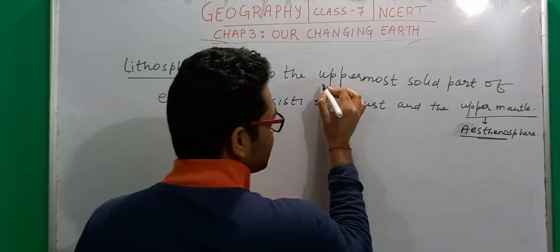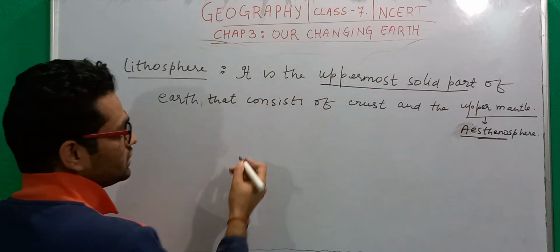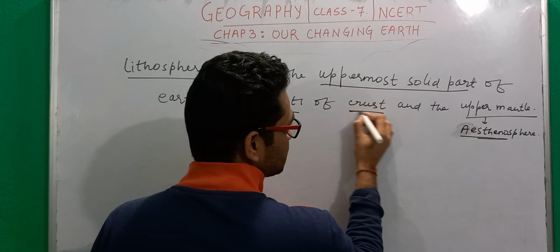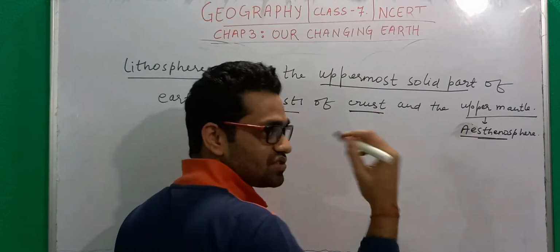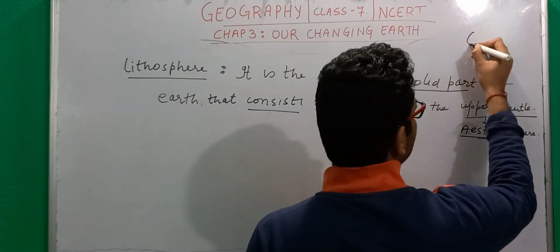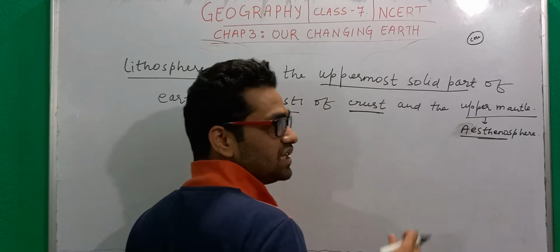What I have written is that this is the uppermost solid part of the earth, and it consists of crust and the upper mantle. Let's have a diagram here so as to understand it in a more precise manner. Suppose this is the core of the earth, the innermost part.